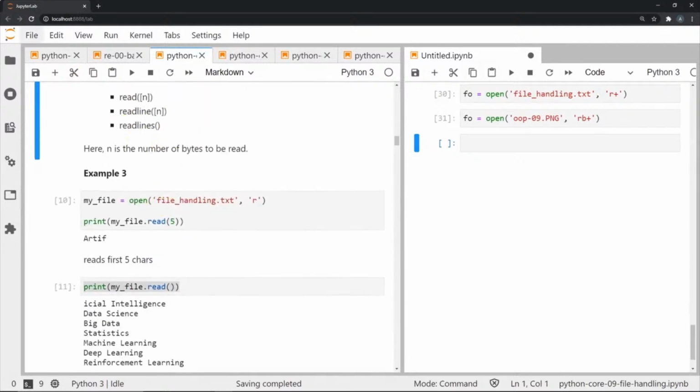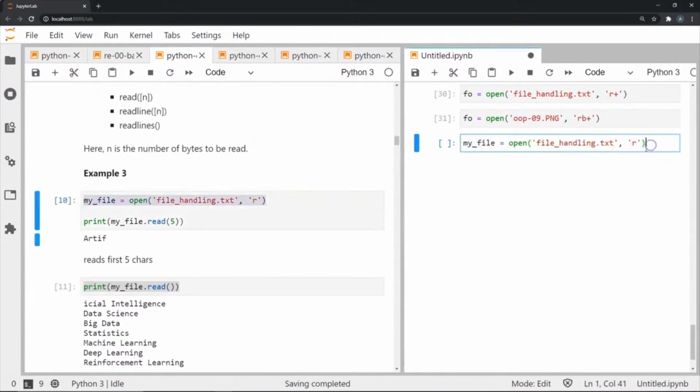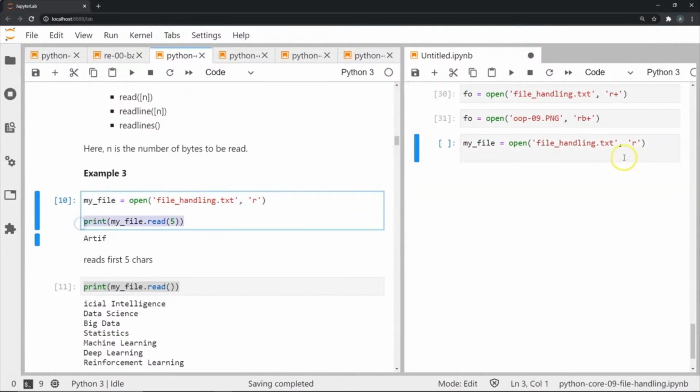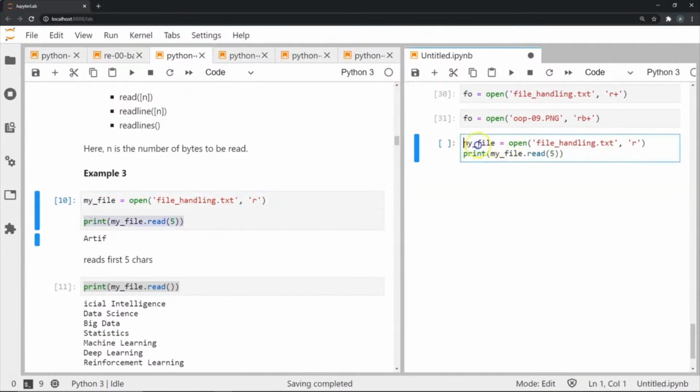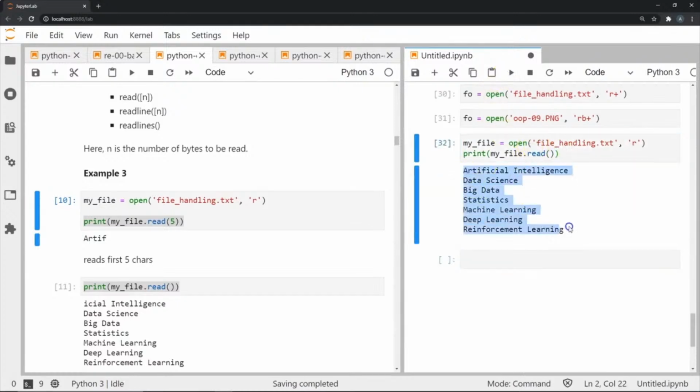So let's look at a simple example where I'm going to print something. I'm going to take this and do a print on top of this. So I have first opened it and stored it in my file, and then I'm going to use a method called read, and in this example, just read the whole thing. As you can see, my file has all of these lines. This is the whole file basically. But now what if I wanted to read only the first 5 characters of this file, which is basically this?